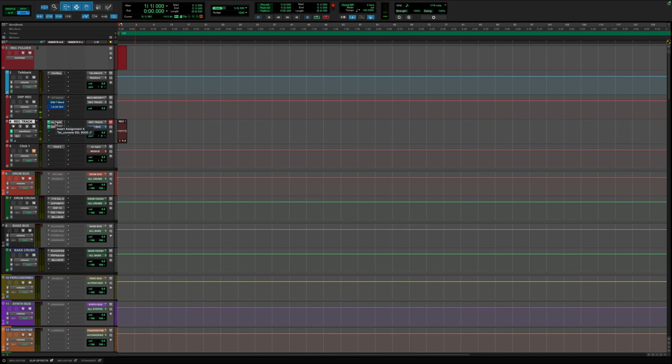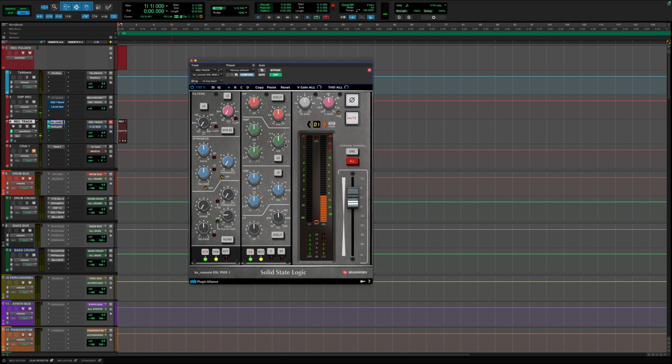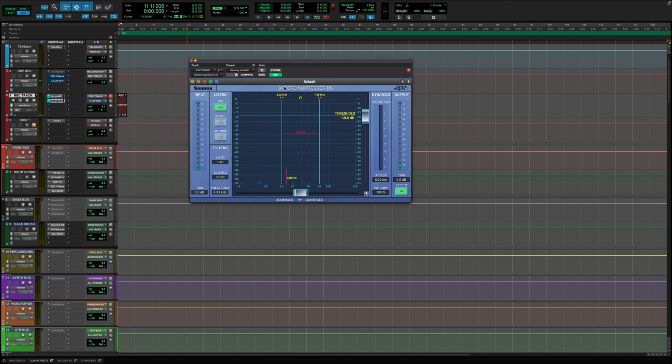The only difference is that we are using plugins from Plugin Alliance, which answers another question that I just answered, which is why I use specific plugins, because I want to take advantage of recording through them in real time. Luckily, Plugin Alliance makes great plugins, and they provide Pro Tools HDX DSP versions, which you can see up here. Same thing with this de-esser that I've talked about before, the Sonics, and then obviously most, if not all, of the official Avid licensed plugins are HDX as well. So same thing, monitoring through a DSP version of the Sonics de-esser.